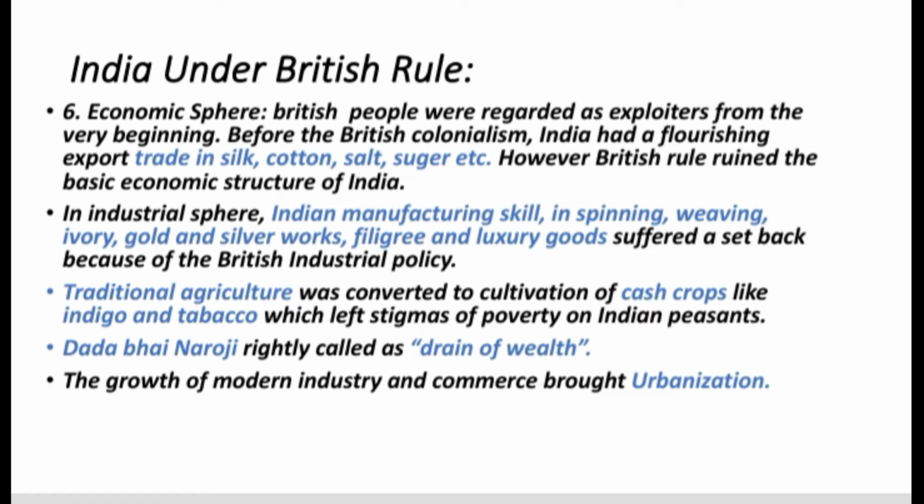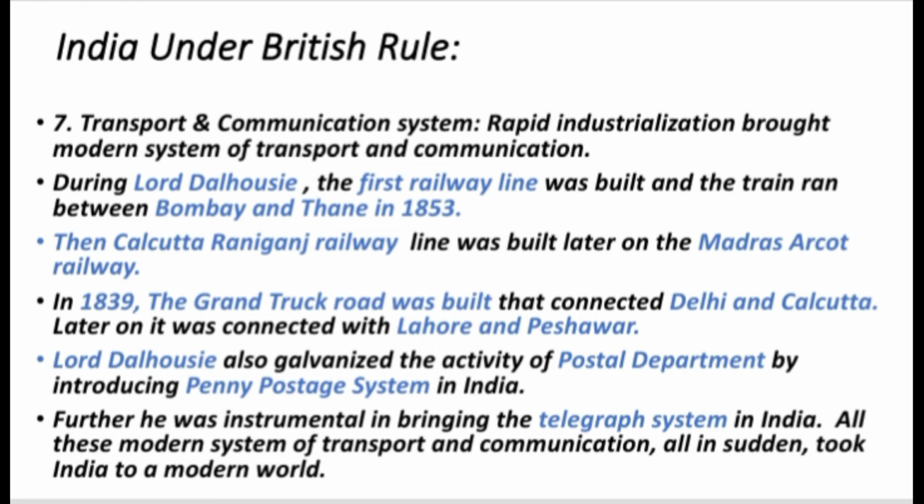The demand for Indian coffee and tea in European countries led to plantations, and that legacy India still continues, which enables her to meet a great part of her economy. Modern transport and communication: during British rule, rapid industrialization brought the modern system of transport and communication. During the Lord Dalhousie period, the first railway line was built and the train ran between Bombay and Thane in 1853. Then the Calcutta-Raniganj railway line was built and later on the Madras-Arakkonam railway.